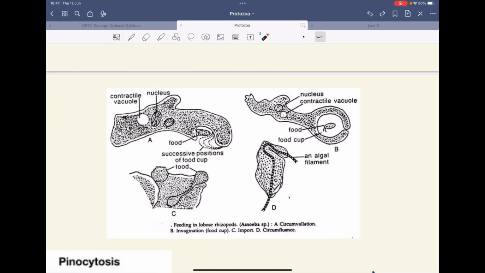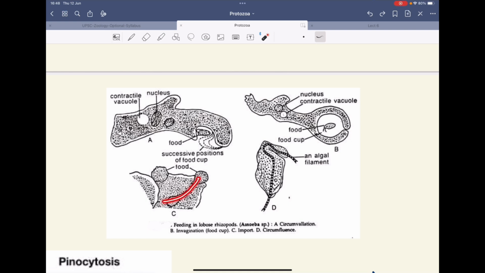If you see, firstly the circumvallation takes place around the food particle. This is the circumvallation, the circumvallation of pseudopodia. Then the invagination of the food cup. This is the food cup formation. This food cup will go into the body and form the vacuole. This food cup is formed in which the food particle is taken in. Then the import takes place.